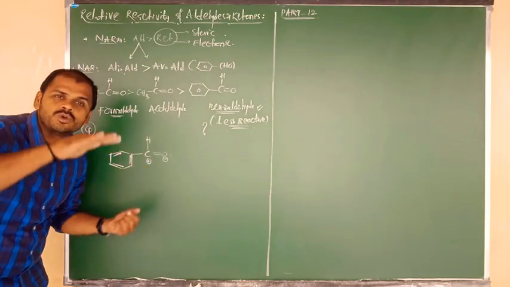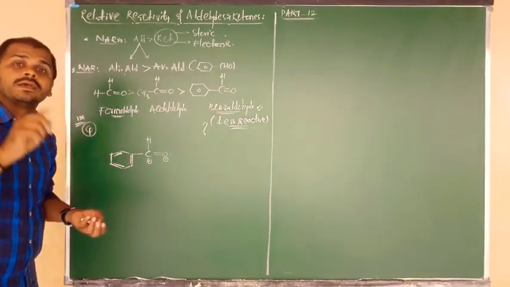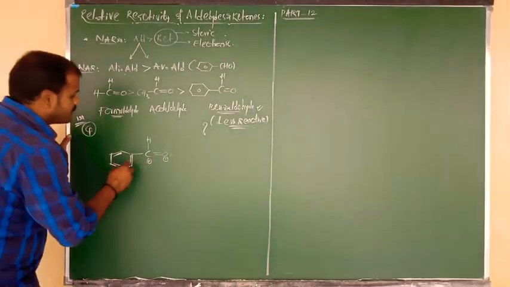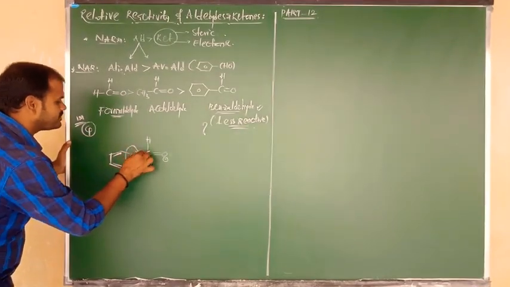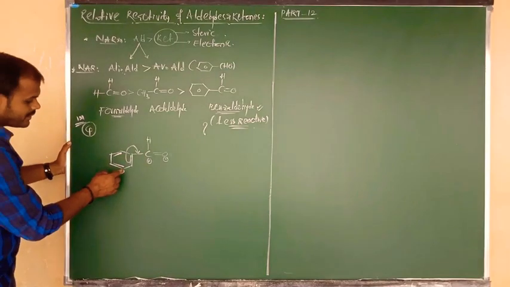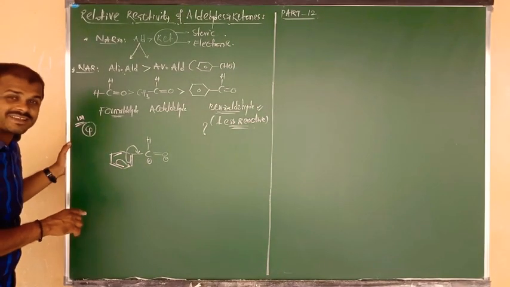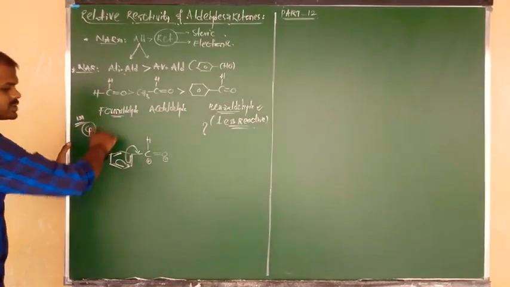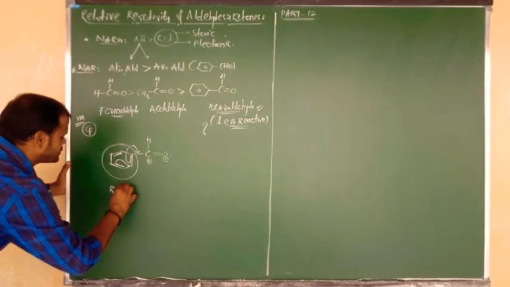Such positive charge decreases. The reason is that the bond between 1 to 2 position is delocalized here. The bond between 3 to 4 position is delocalized here. This is called the resonance concept. So in benzaldehyde, the benzene ring shows resonance effect.